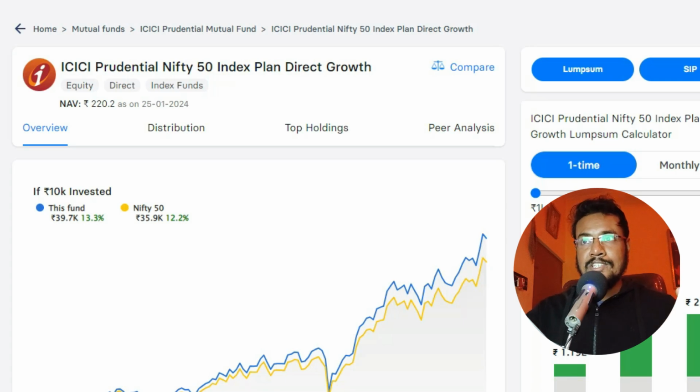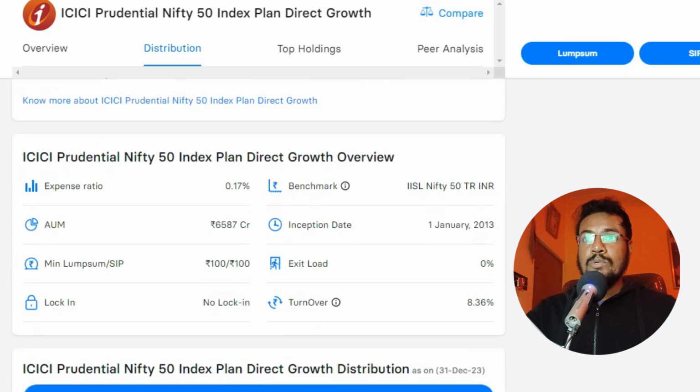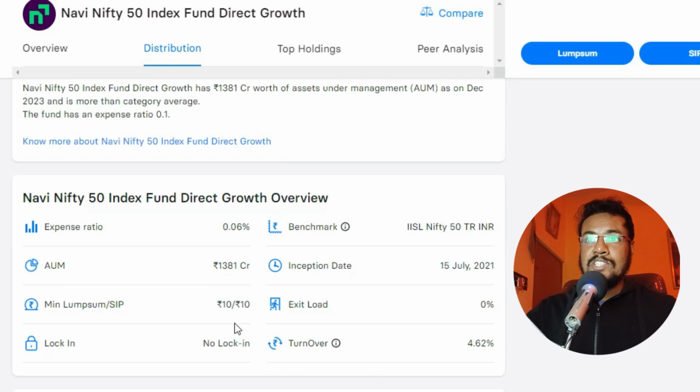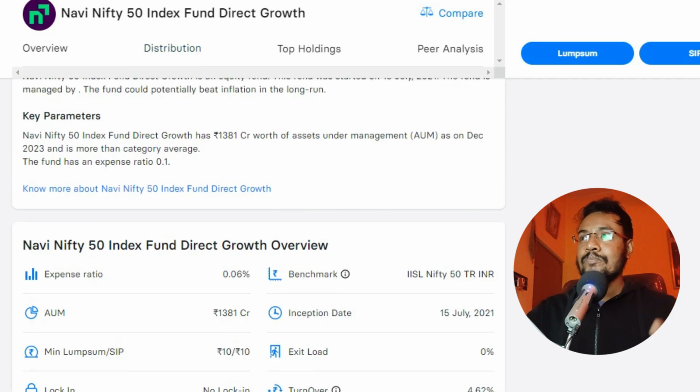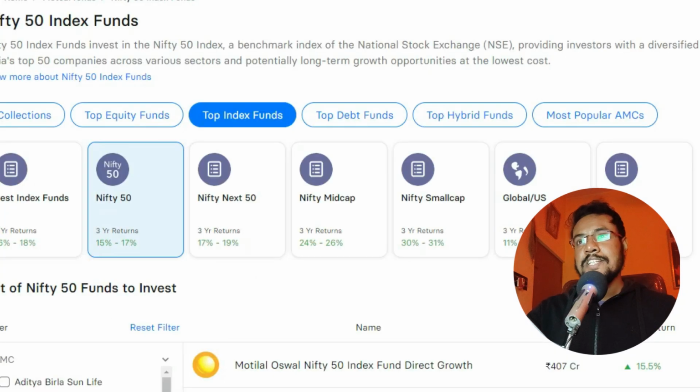We talk about the funds with biggest fund houses like HDFC and UTI. But in this video, I want to talk about the funds that have the lowest expense ratios. So if you want to go with them, you can go with them. And you can also, if you want to go with the lowest SIP or lump sum, here we can go with 100 rupees for most of the funds. But for Navi, you can go with just 10. So if you have just 10 rupees, you can go ahead and start investing in this Navi Nifty 50 index fund. Okay. So these were the Nifty 50 index funds with lowest expense ratios.